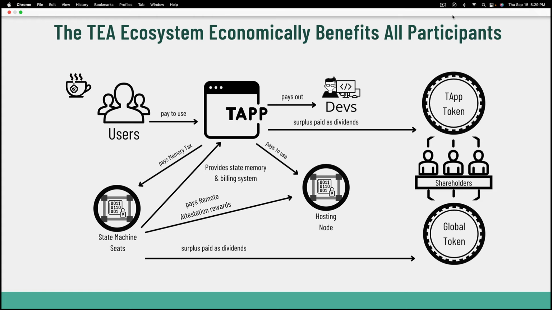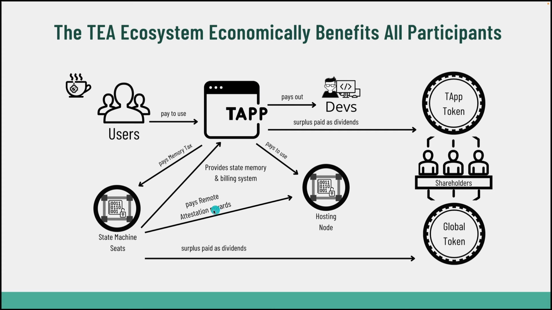In the tea project, similarly, when the state machines have surpluses above what's required to pay the remote attestation rewards for the hosting nodes, those surpluses get paid as dividends to the global token holders. In this way, regular users of the tea project ecosystem can participate in the profits of the state machine seats by purchasing a global token.